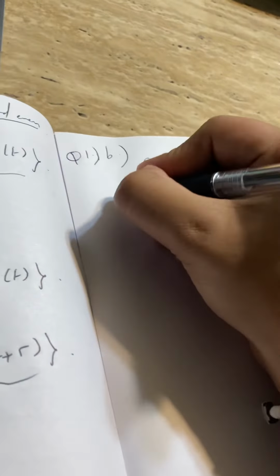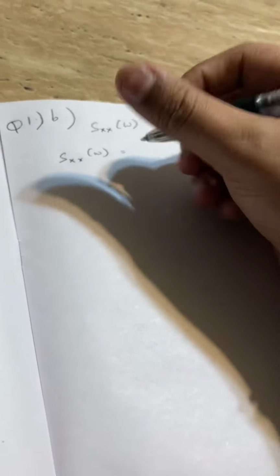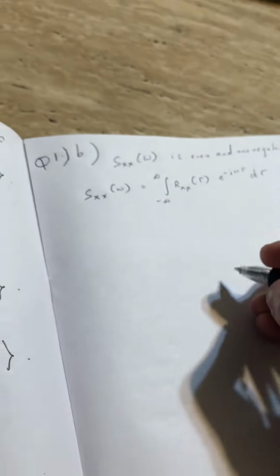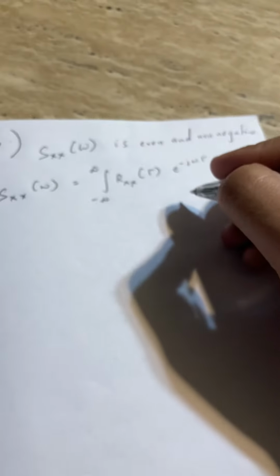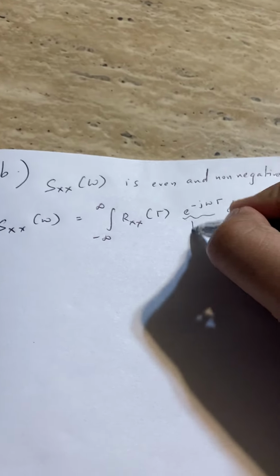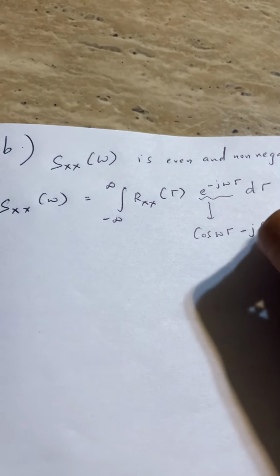Through the definition we can write power spectral density as the integral from minus infinity to infinity of Rxx of tau e to the power of minus j omega tau d tau. From complex numbers we can write this as cos omega tau minus j sin omega tau. So let us substitute here.